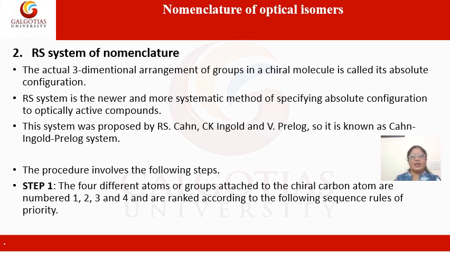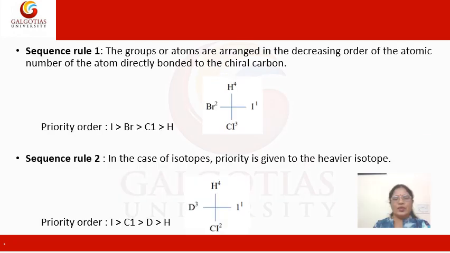To understand this system of nomenclature, there are 4 different steps. The first step is we have to rank the groups which are bonded to the chiral carbon, ranking as 1, 2, 3, 4, and this is done according to the sequence rule. So first let us understand the sequence rule.